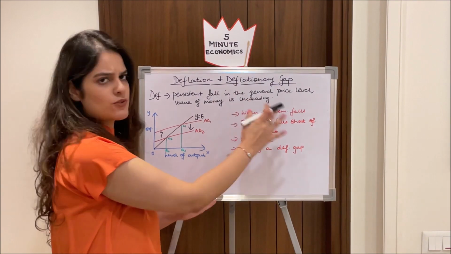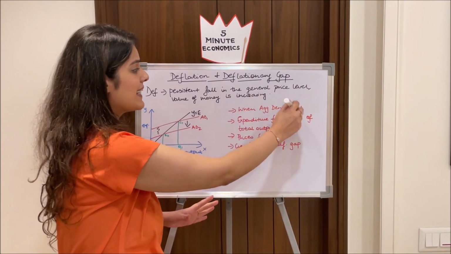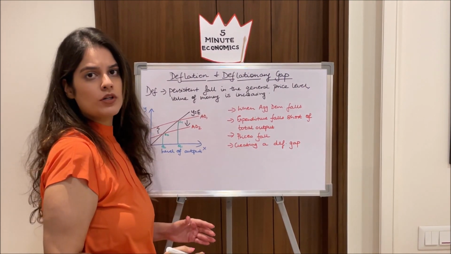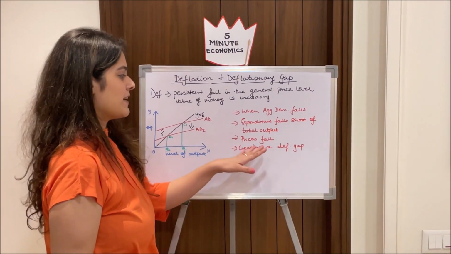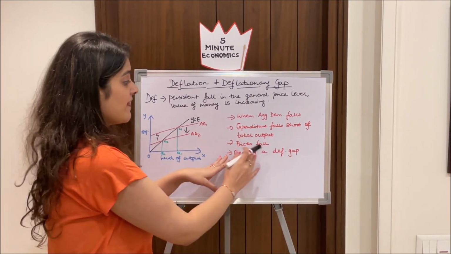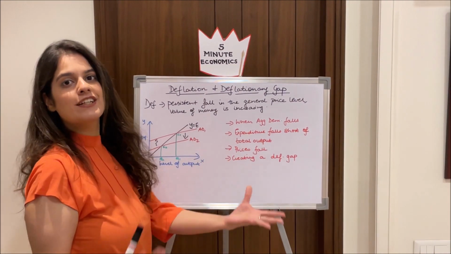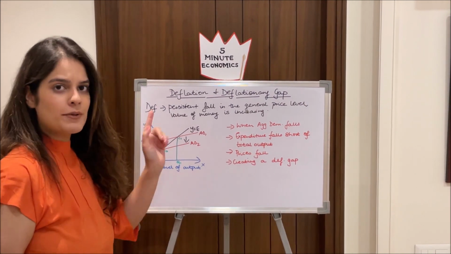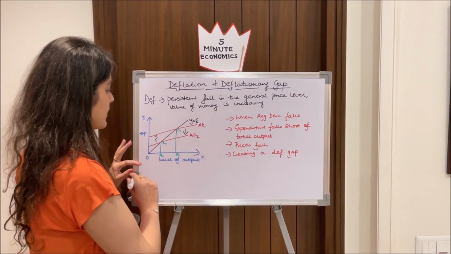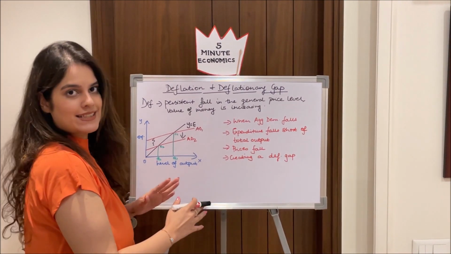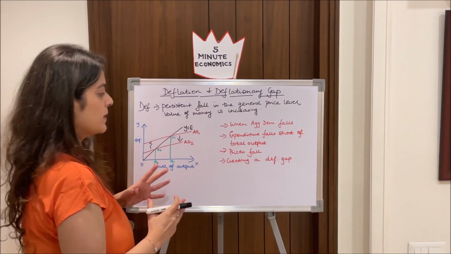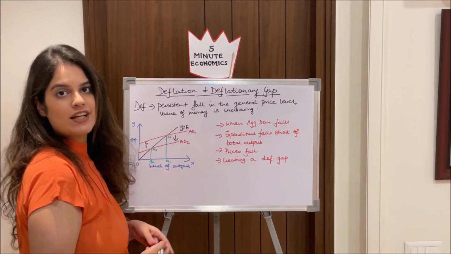So in this case we notice that when the aggregate demand falls, the expenditure falls short of the total output, which ultimately leads to the prices falling. This is basically a part which you need to remember, and this prices falling will definitely create a deflationary gap. Now coming to the diagram, you will be much clearer with the explanation. So we have the level of output again on the x-axis and expenditure on the y-axis.